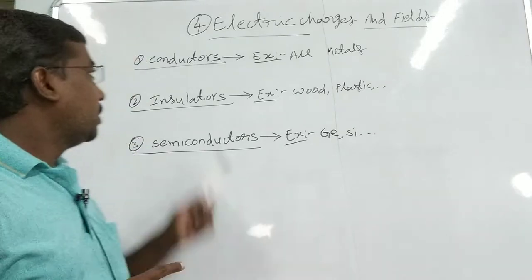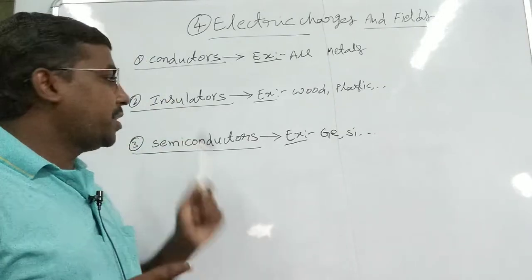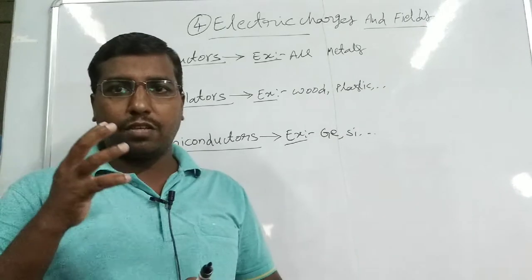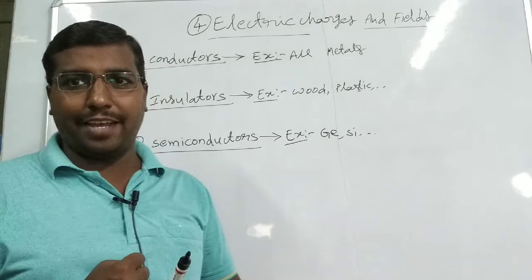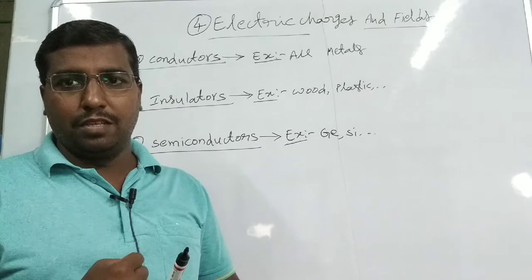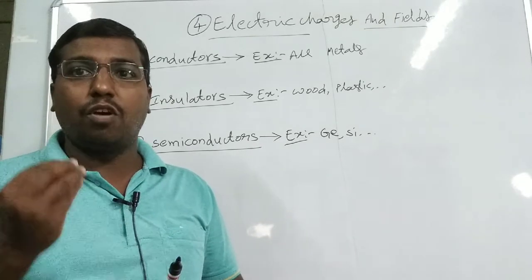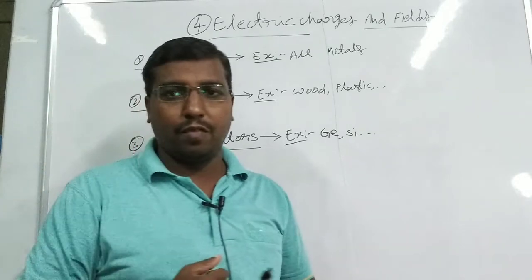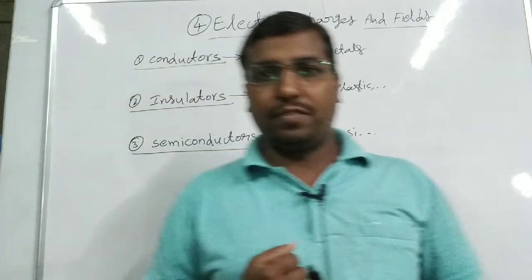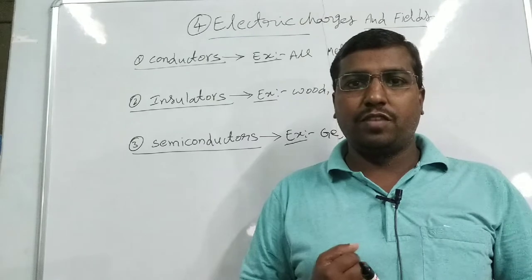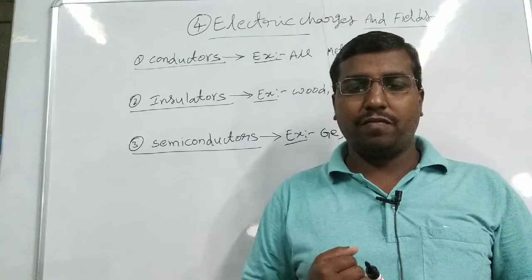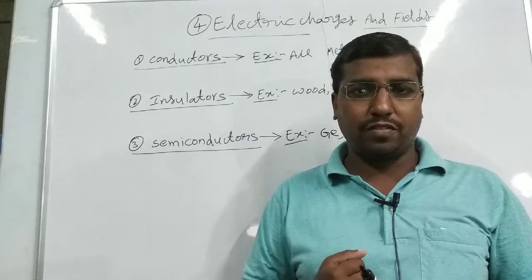Now in conductors, insulators and semiconductors, what are the carriers of electricity? The carriers of electricity are charges. So in this chapter, we discuss mainly charges.